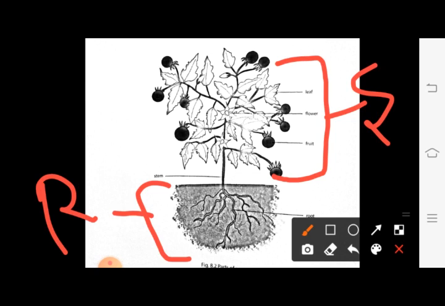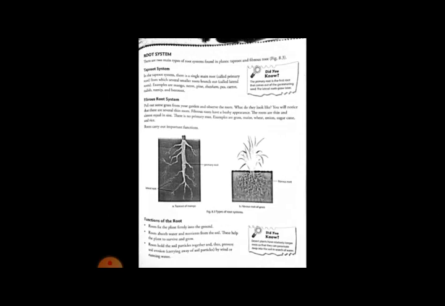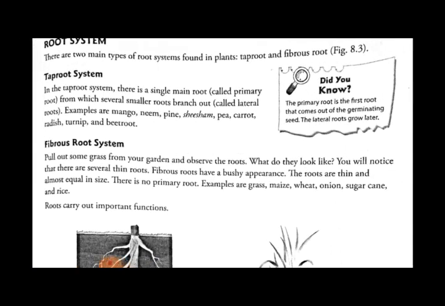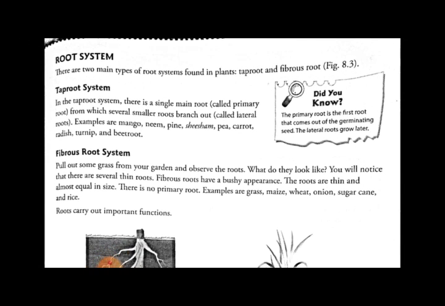So these are the two main parts of the plant. One is the shoot system and the other is the root system. Now we will see each of the root system and shoot system one by one in this chapter in a deep manner. The first one we are going to study is the root system.